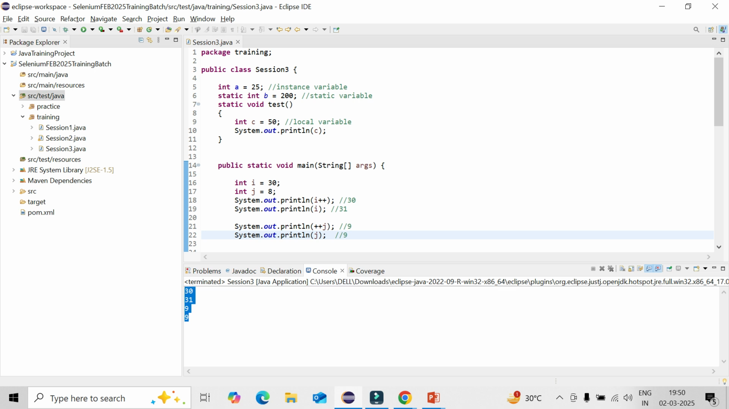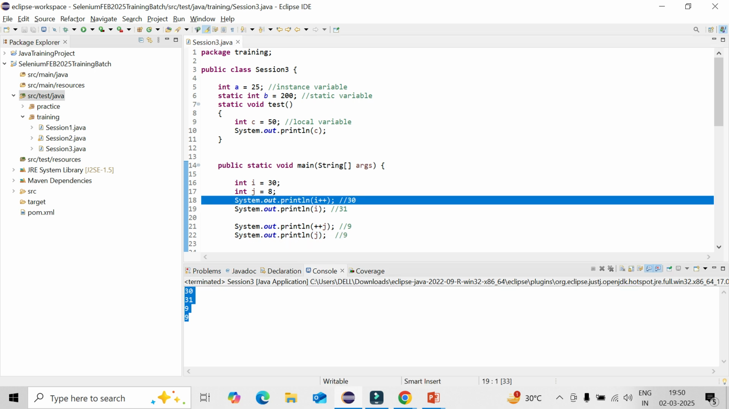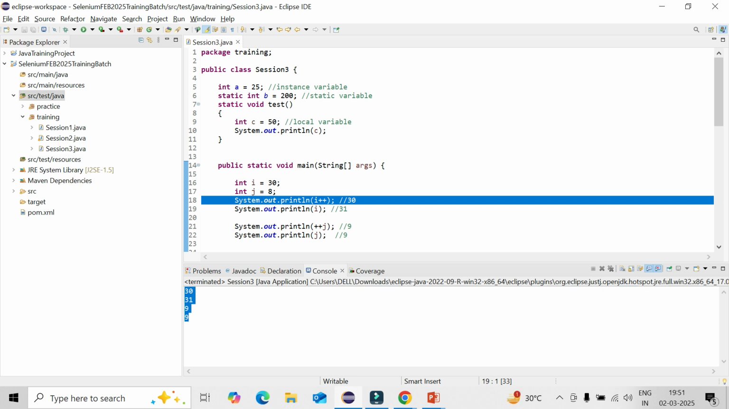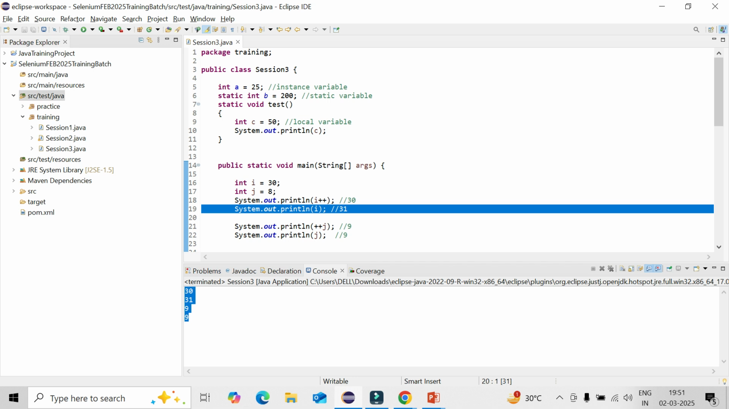Again reiterating, this is called post increment, or you can use decrement, i minus minus, that is a simple thing. Because it is printing the value first, after that the i variable value is increased by 1 and that value is stored. And next time if you want to print i, it is already increased by 1 and it is getting printed out.